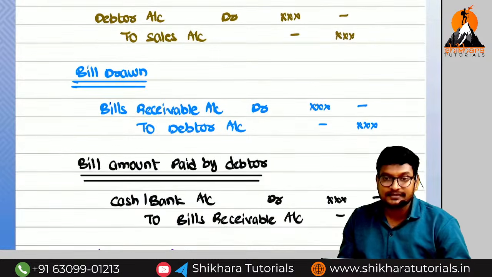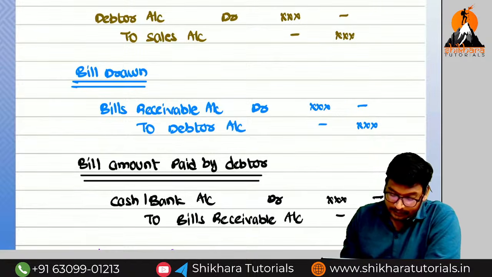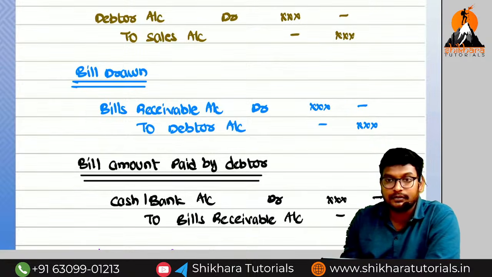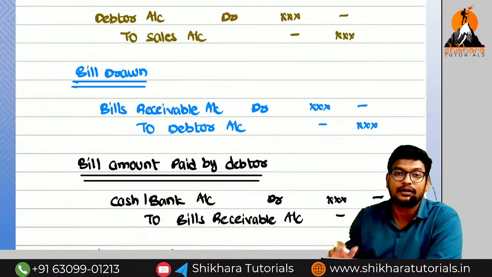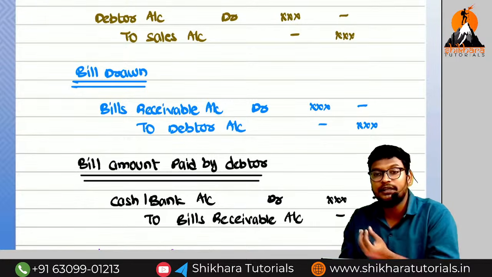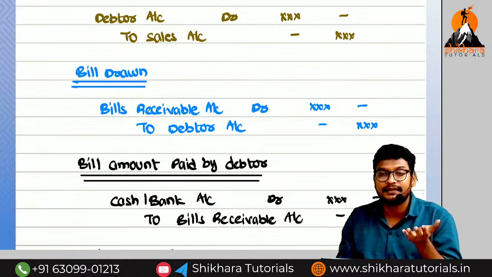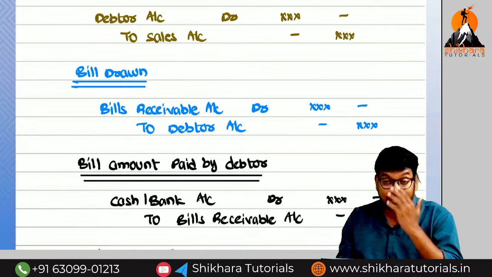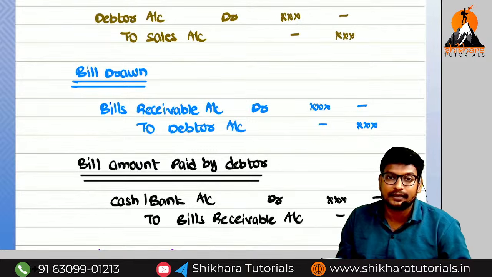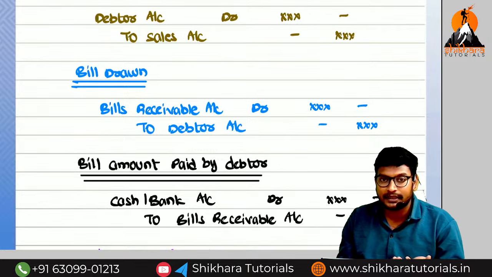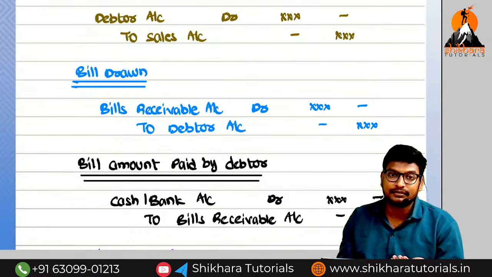Bills receivable, asset or liability? Asset. For the bills receivable, does the asset balance increase or decrease? Increases. Previously we did not have any bills receivable, and now we have bills receivable. For that reason, the bills receivable value increases. Asset means which balance? Debit balance. If the debit balance increases, what do we need to do?